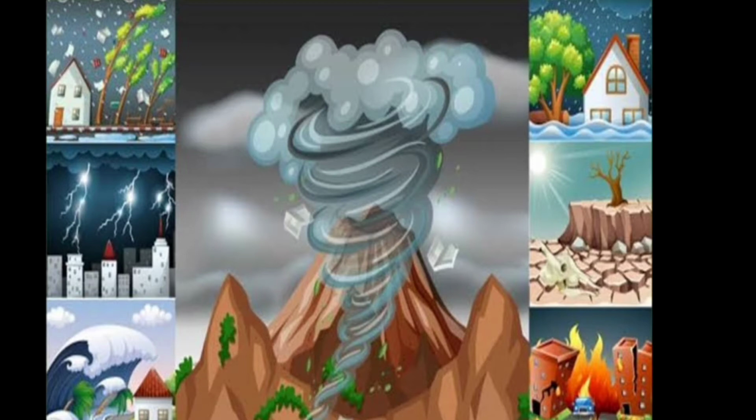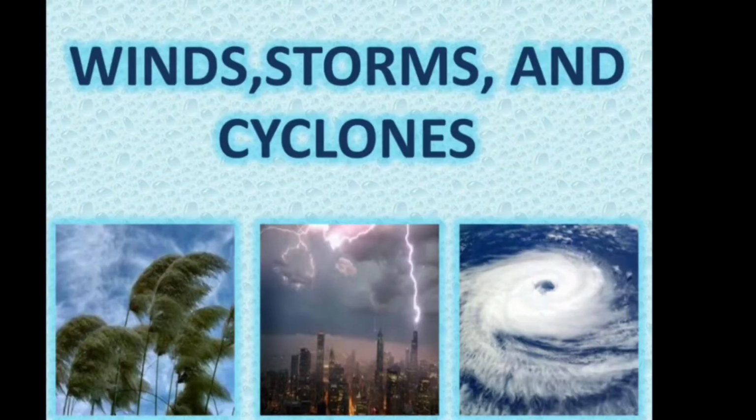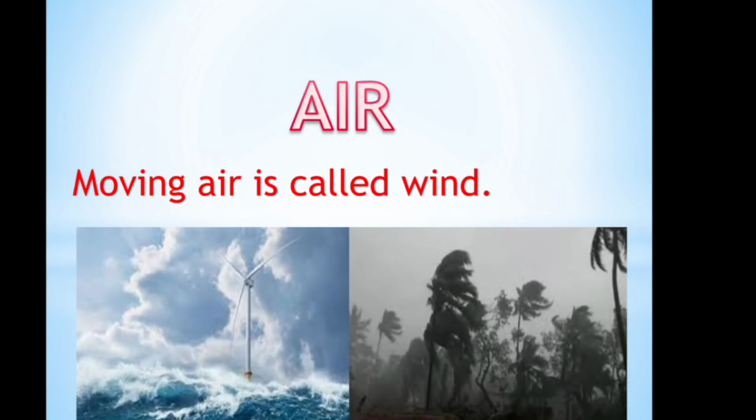We all live on earth, which is surrounded by air, and the layer of air surrounding the earth is called the atmosphere. All of you know that. And what do you mean by wind? Moving air is called wind, and winds are caused by the heat of the sun, or we can say that winds are caused by the unequal heating of different parts of the earth.